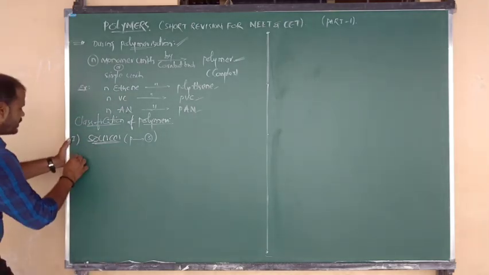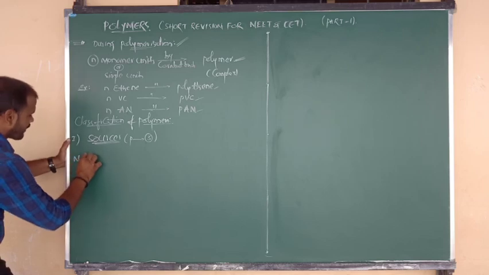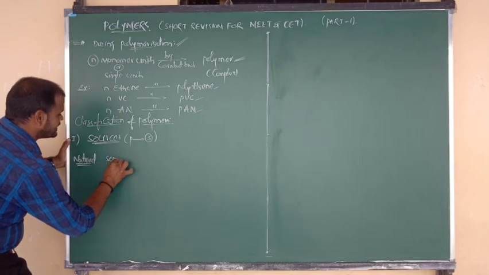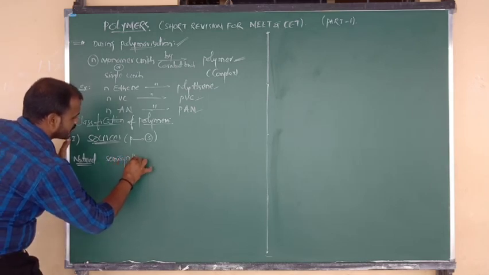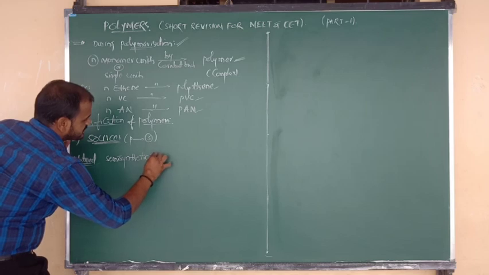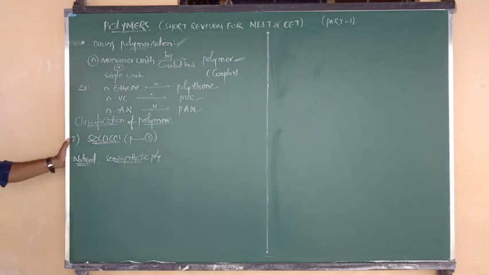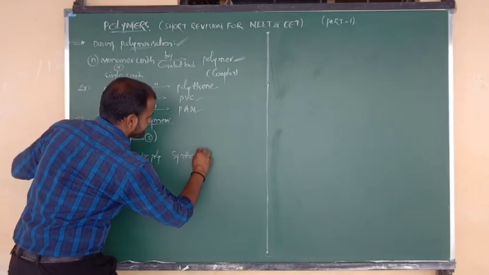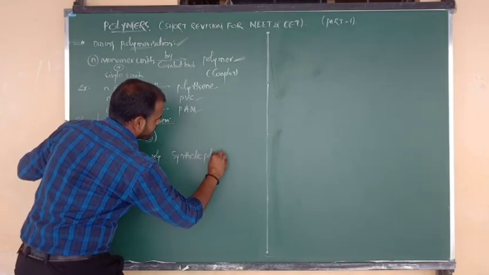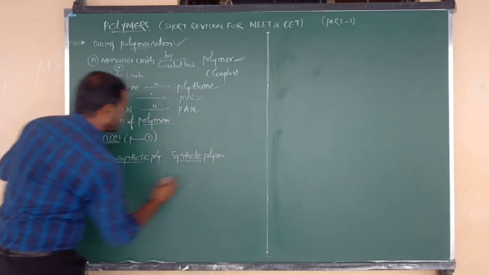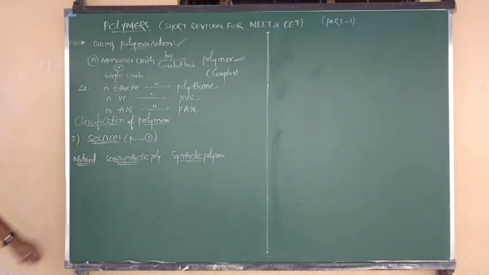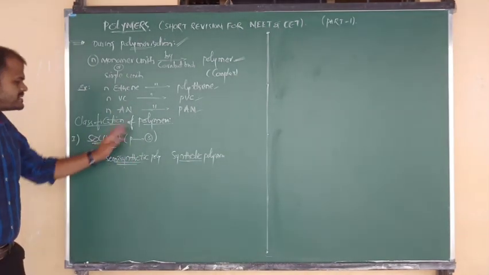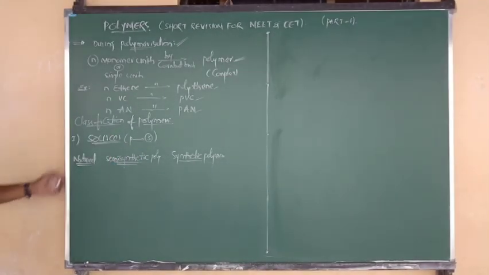Number 1 is natural polymers. Number 2 is semi-synthetic polymers. And number 3 is synthetic polymers. Natural polymers, semi-synthetic polymers and synthetic polymers. In that manner, polymers are classified into three types on the basis of their sources.